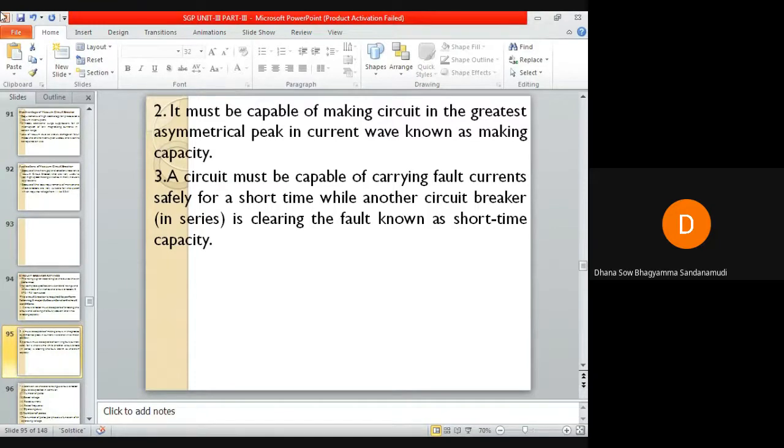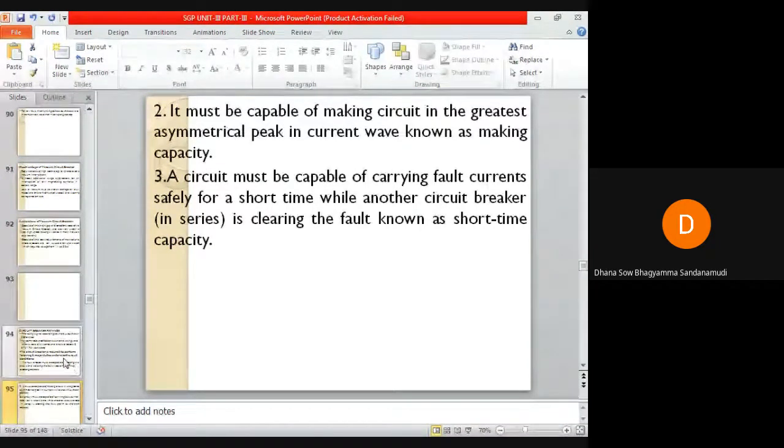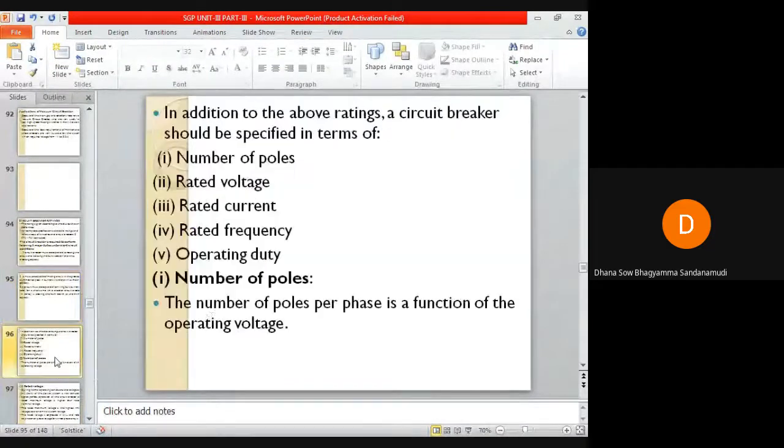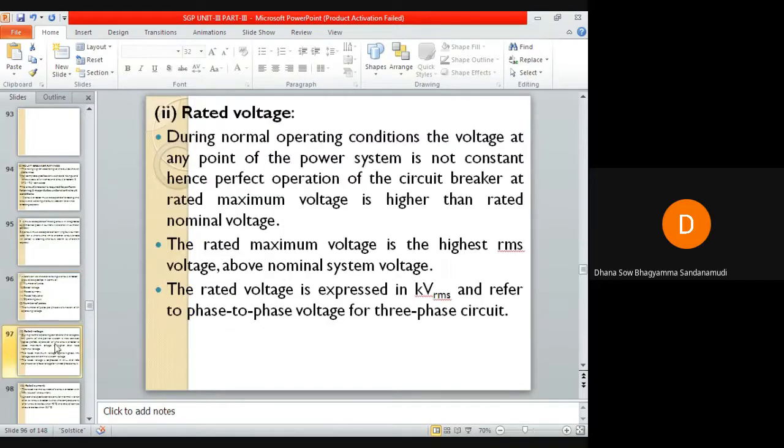Okay, so these are the three duties to be performed by the circuit breaker. In addition to these three duties, there is the rating. A circuit breaker should be specified in terms of number of poles, rated voltage, rated current, rated frequency, and operating duty. Number of poles means the number of poles per phase as a function of operating voltage. Let us go to the next one, that is rated voltage.